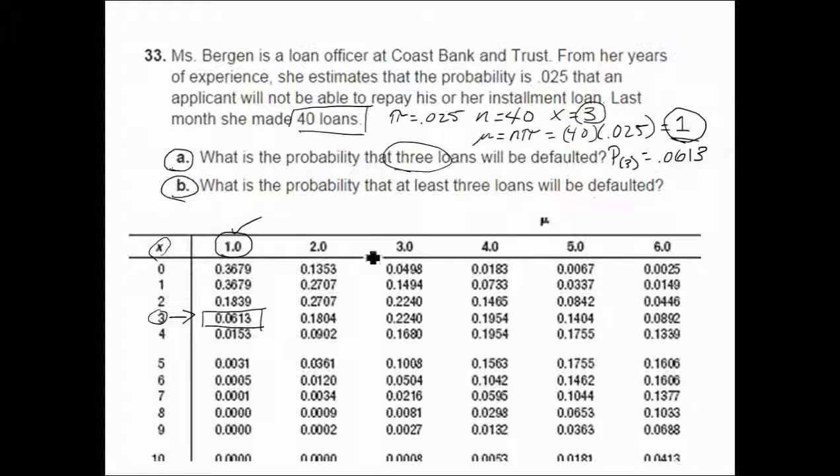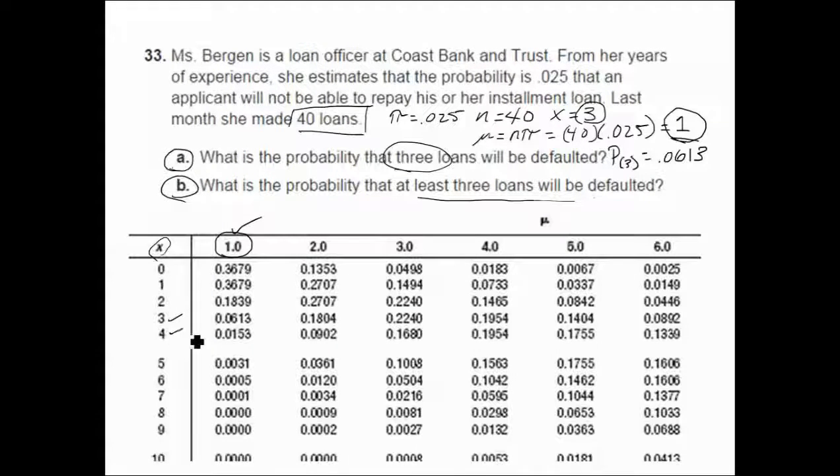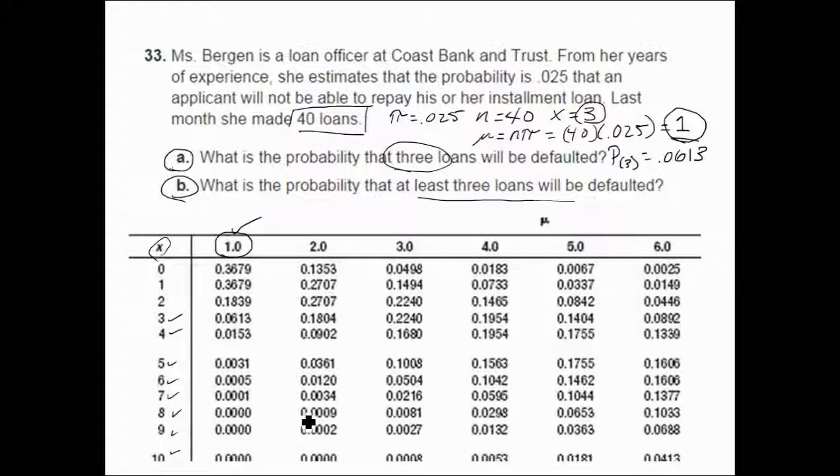In B, what is the probability that at least 3 loans will be defaulted? At least 3 means 3 or more. It means 3 or 4 or 5 or 6 or 7 or 8 or 9 or 10 all the way to infinity.